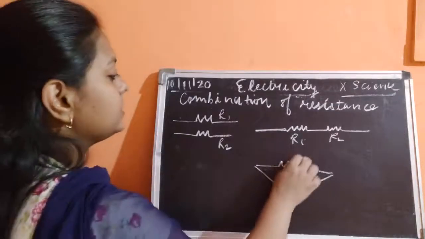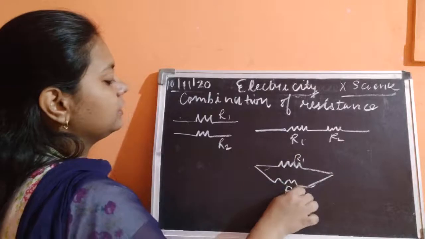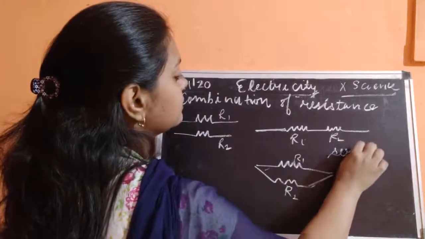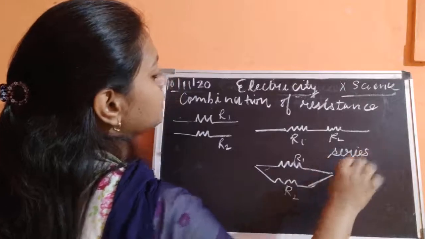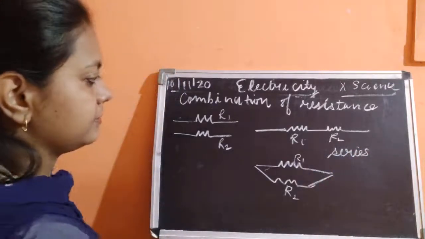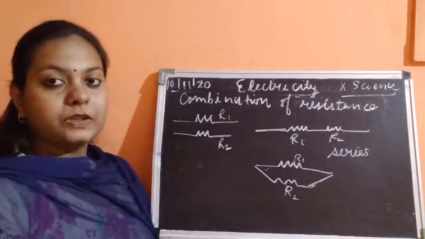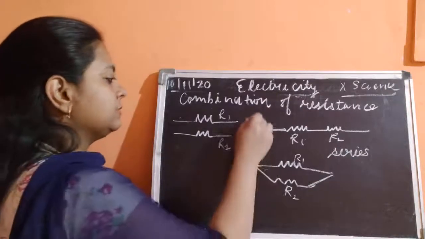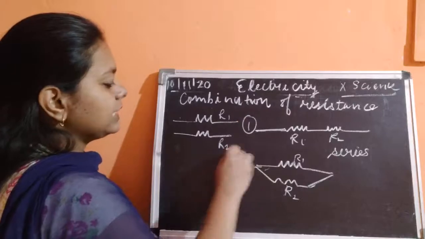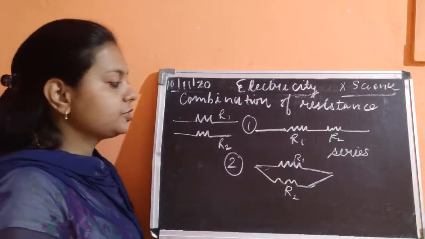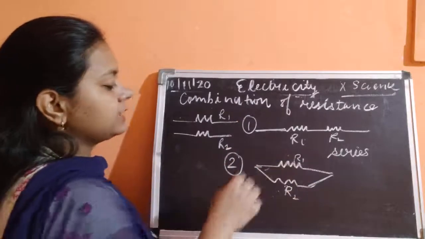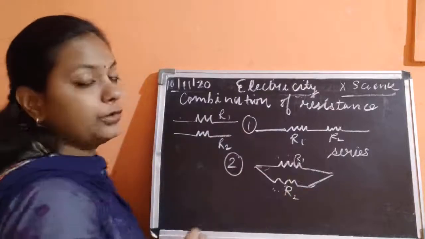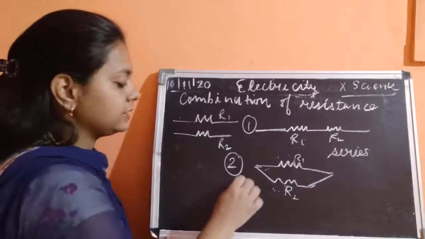So lengthwise अगर हम join करते हैं, so this is known as series resistance. Okay, this is known as series resistance. And this second type, in which you are joining these two resistance one after another, this type of arrangement is known as the parallel resistance.